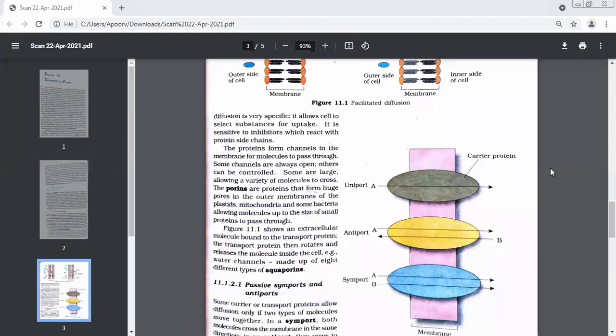Divya, ask. Name some gradient of concentration. Please repeat the question. Name some gradient of concentration. Beta, this question is not very clear. Change your question. It's not making a logic.